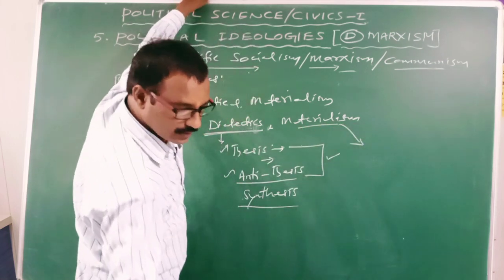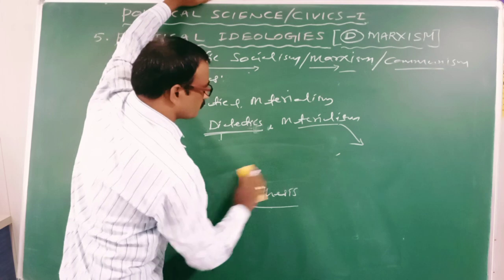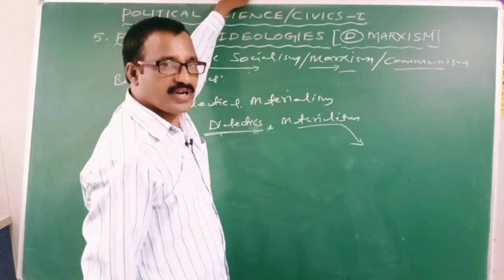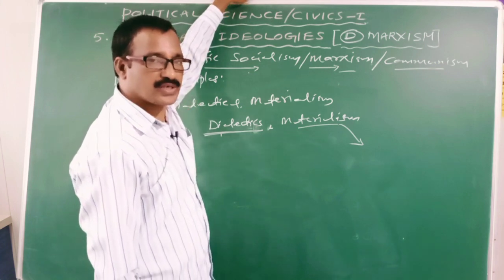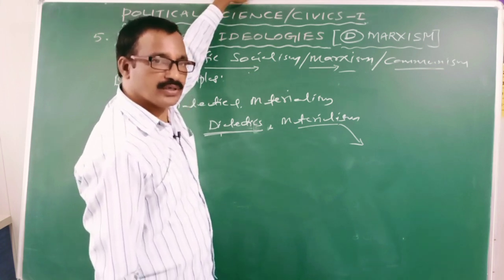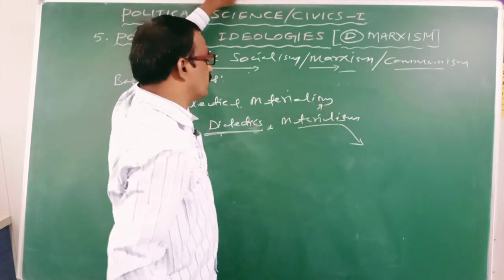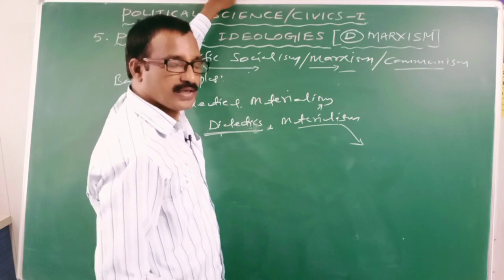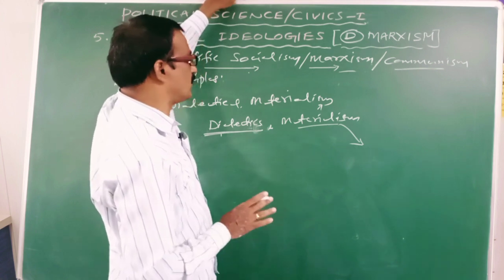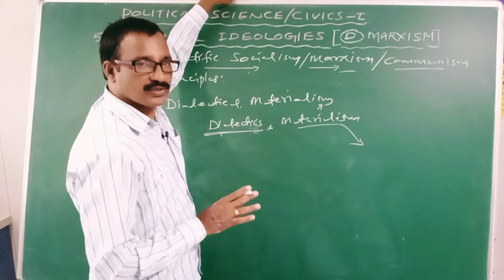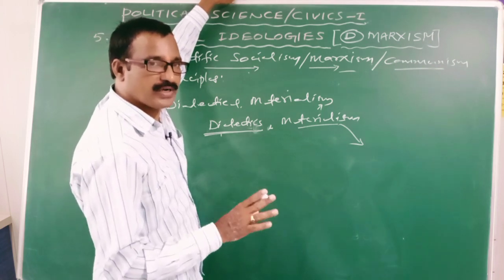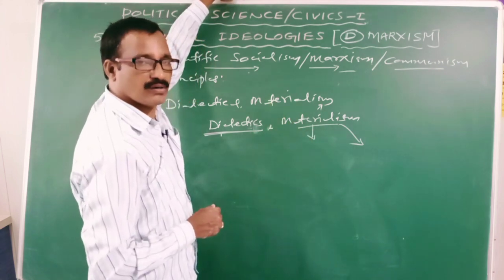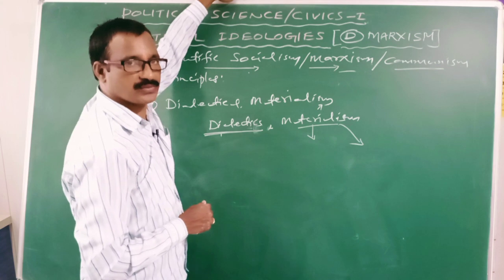Materialism explains the changing shape of the society. Clear? In every stage of history, the shape of the society is determined by the material conditions of life. Karl Marx strongly believed that the shape of the society is determined by the material conditions of the life of the individuals. Clear?